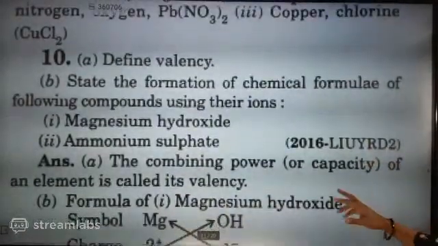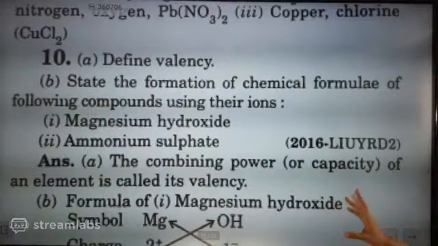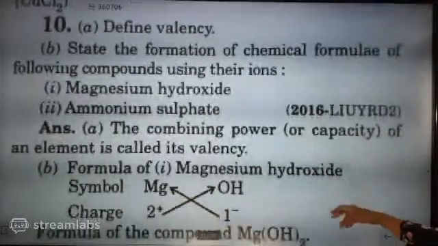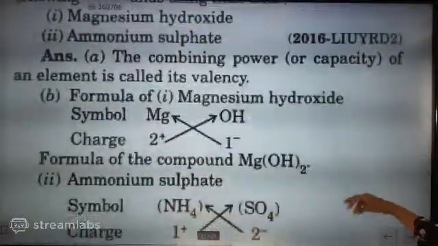The combining capacity, or the power, is called valency. They are asking what valency is. Then the crisscross rule, you see.